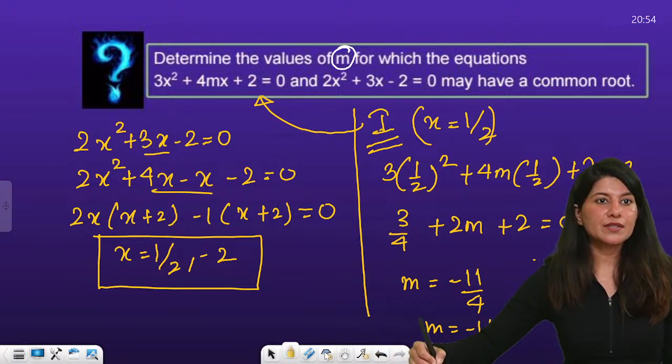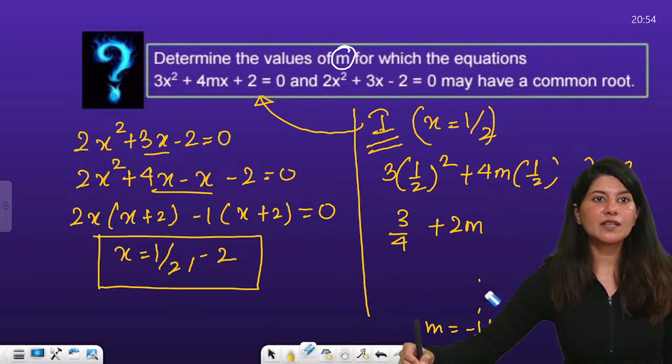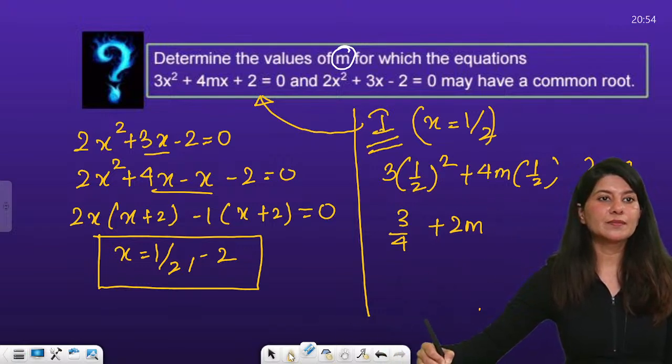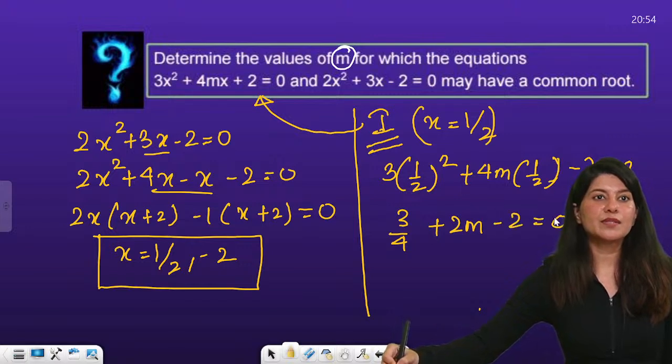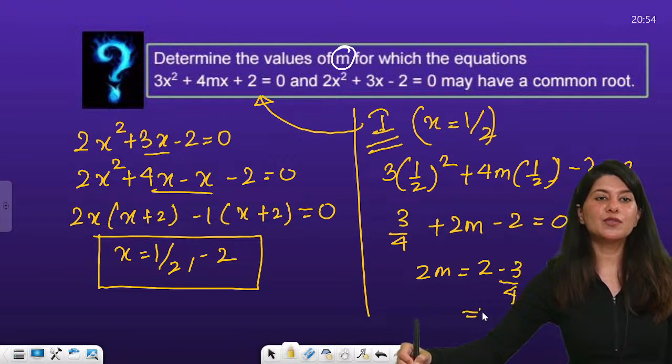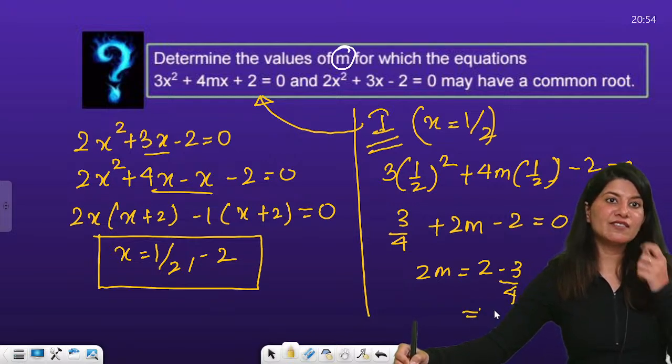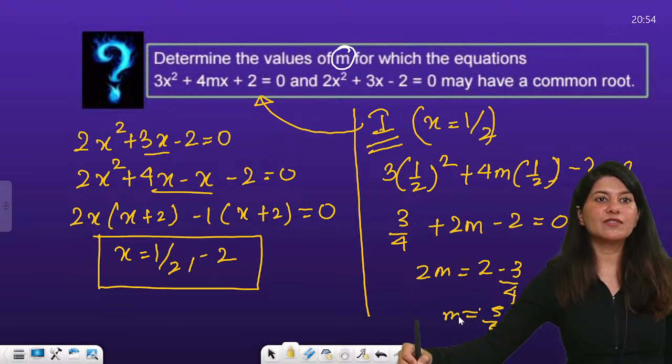Sorry, I made a mistake in applying the sign over here. So this is minus 2, right? So this is minus 2. So minus 2 is equal to 0. 2m will be equal to 2 minus 3 by 4. 4 times 2 is 8, minus 3, 5 by 4. So 5 by 8 is the value of m which you are going to get.